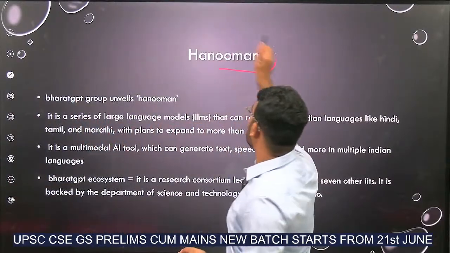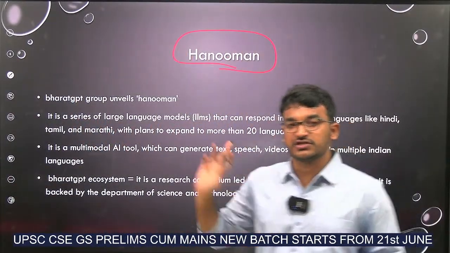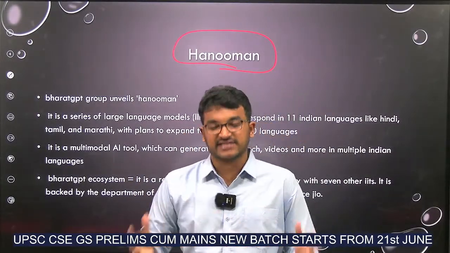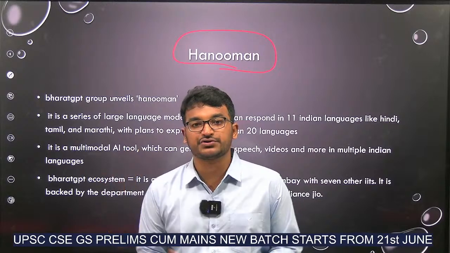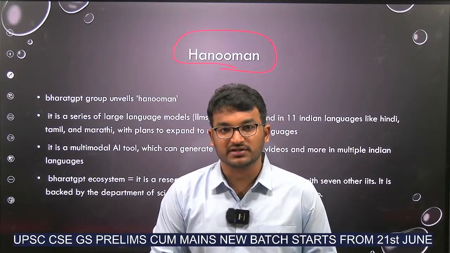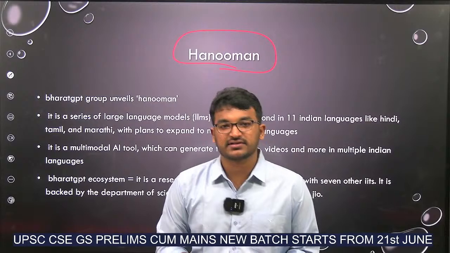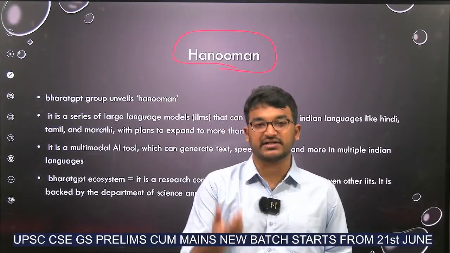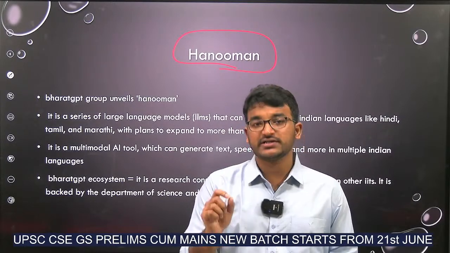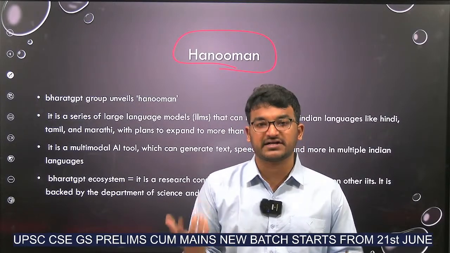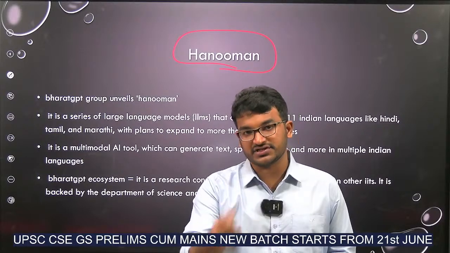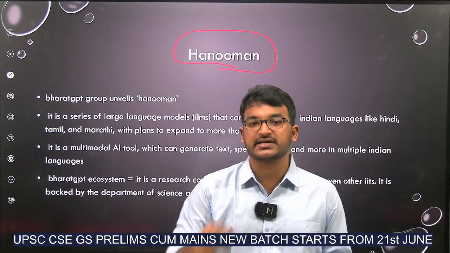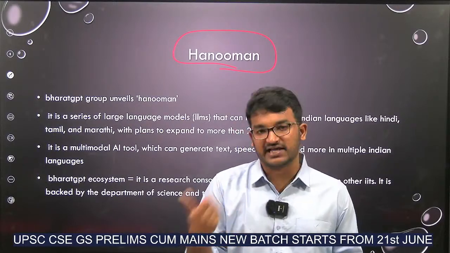Next, Hanuman. This is also a question in our APPSC. What is this Hanuman? This is a large language model. First of all, before knowing this, you need to know about large language models. What are large language models? A large language model is a sort of artificial intelligence tool. It has data from a lot of data sets. If I ask one question, it can give a reply based on that question. For example, ChatGPT is a large language model.